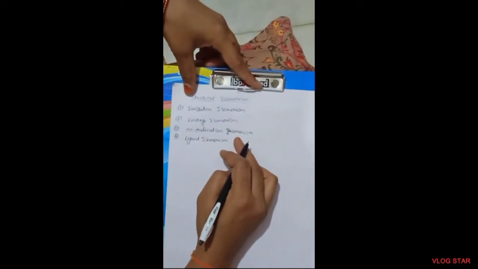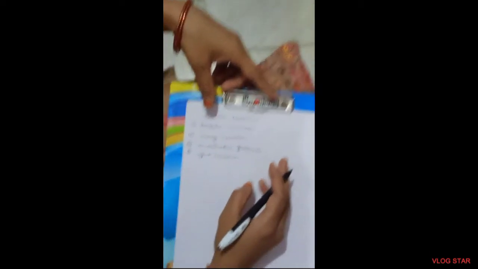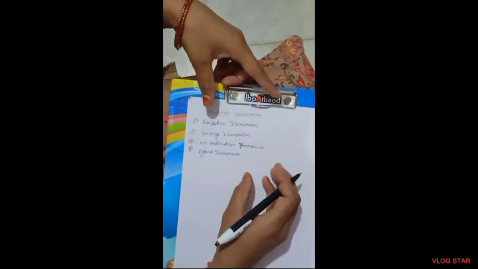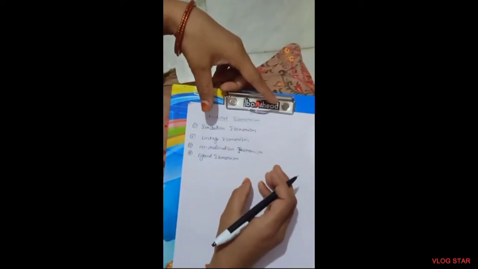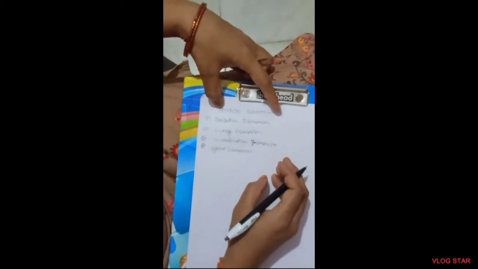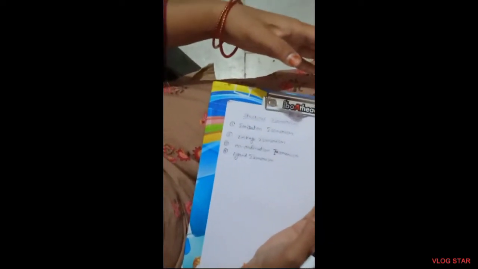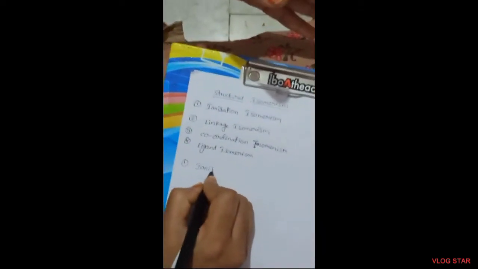What is structural isomerism, students? In this type of isomerism, ligands are arranged around the central metal atom in different manners in the coordination sphere. These are of four types: ionization isomerism, linkage isomerism, coordination isomerism, and ligand isomerism. Now coming to the first one, ionization isomerism.